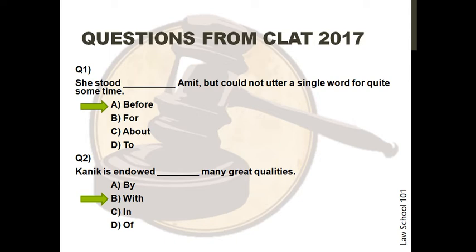The second question is Kanik is endowed dash many great qualities. The correct option is B. Endowed is always used with. This is a pair that always comes together.